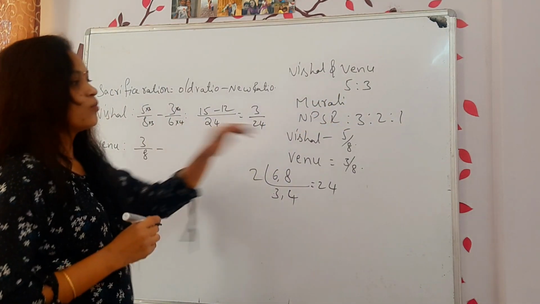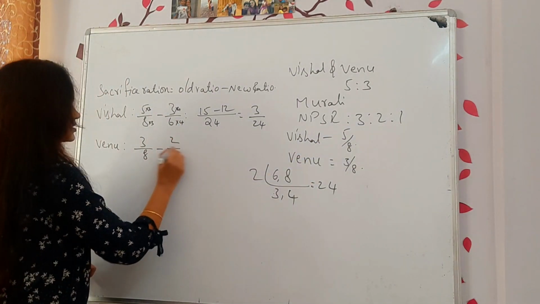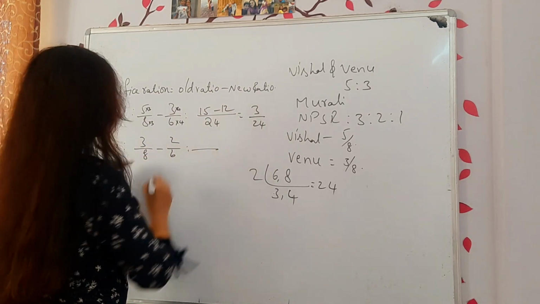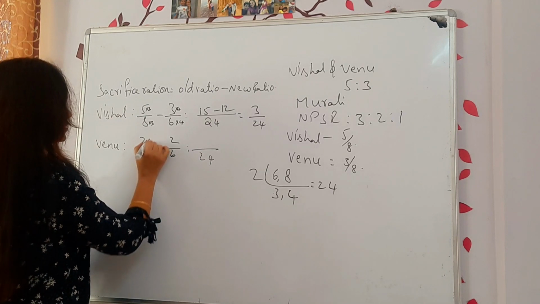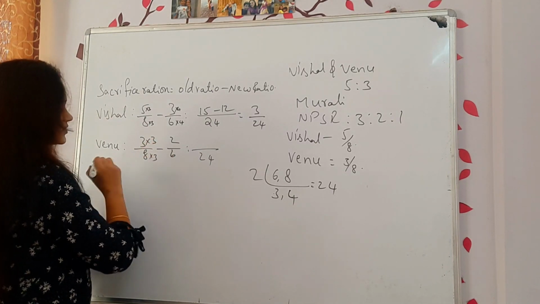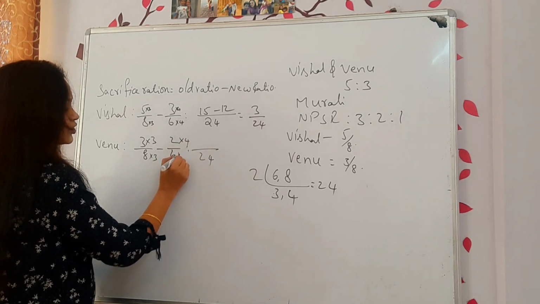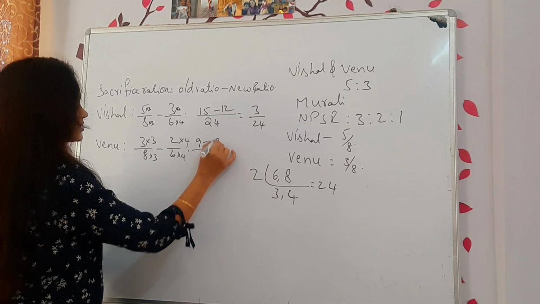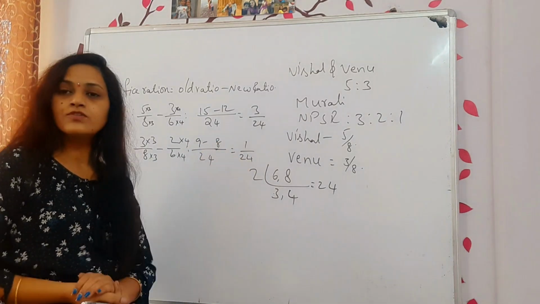3/8 minus what is the new share? 2 divided by 6, correct? Now what is the LCM? Here also same thing, you got 24. Here 3 into 3, here 6 no, into 4 into 4. Now how much you will get? 9 minus 8, then it is 1 divided by 24.